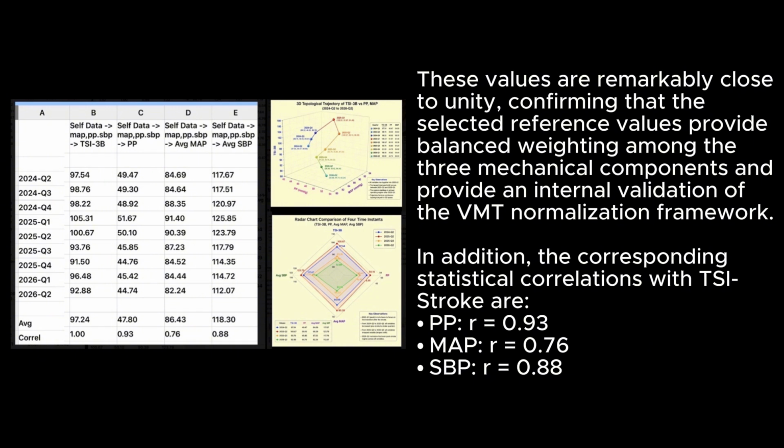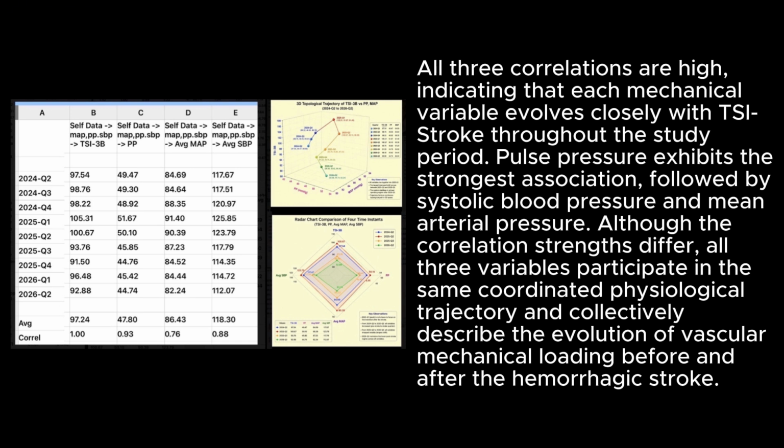In addition, the corresponding statistical correlations with TSI Stroke are: PP, R equals 0.93; MAP, R equals 0.76; SBP, R equals 0.88. All three correlations are high, indicating that each mechanical variable evolves closely with TSI Stroke throughout the study period. Pulse pressure exhibits the strongest association, followed by systolic blood pressure and mean arterial pressure, although the correlation strengths differ. All three variables participate in the same coordinated physiological trajectory and collectively describe the evolution of vascular mechanical loading before and after the hemorrhagic stroke.